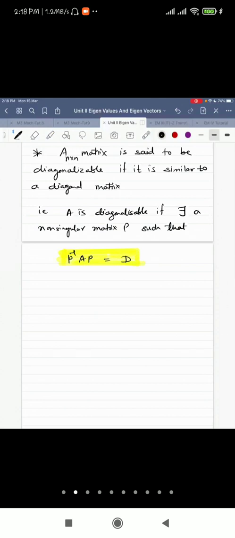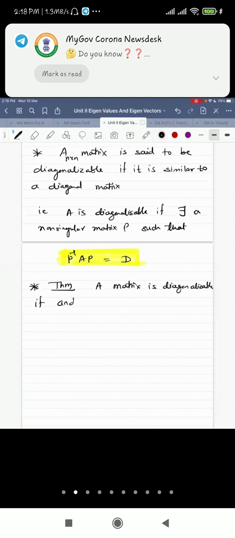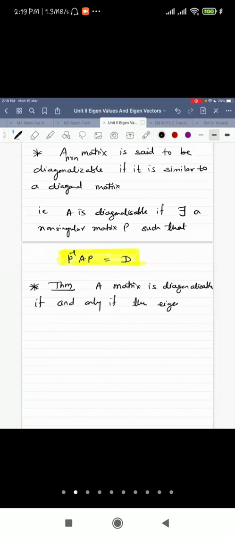There is also a necessary and sufficient condition. I will write it as a theorem: a matrix is diagonalizable if and only if all its eigenvectors are linearly independent.